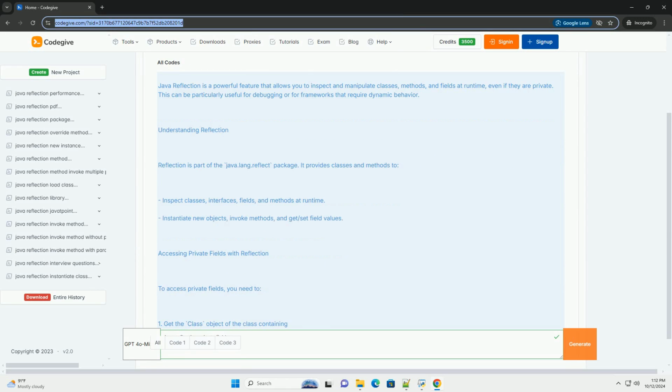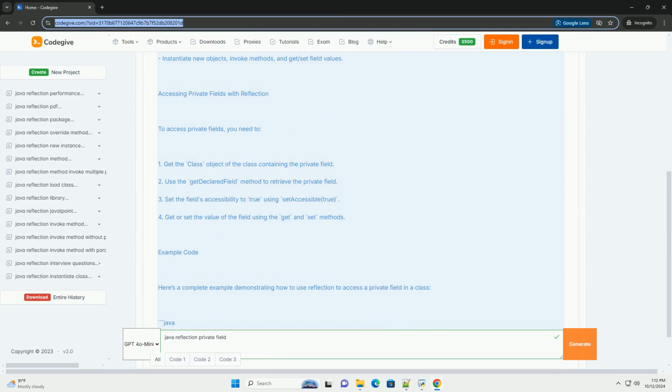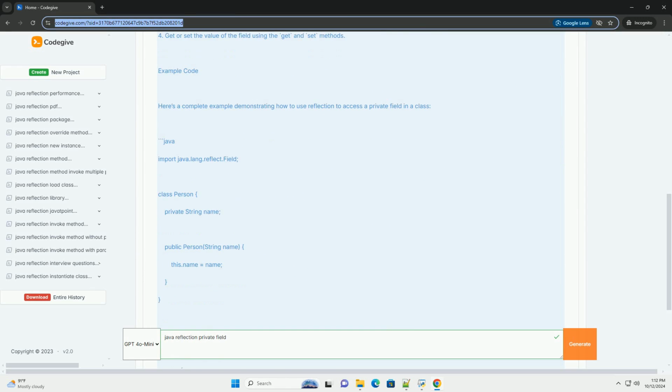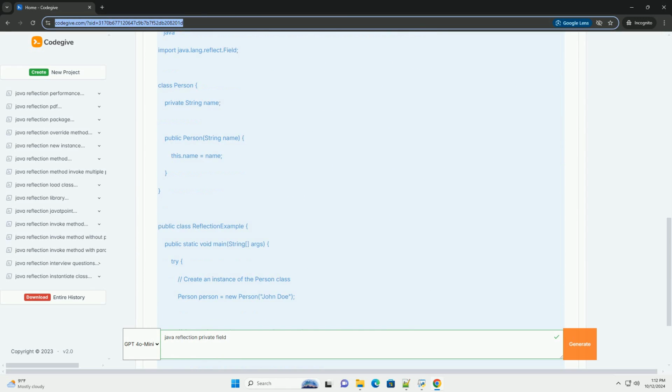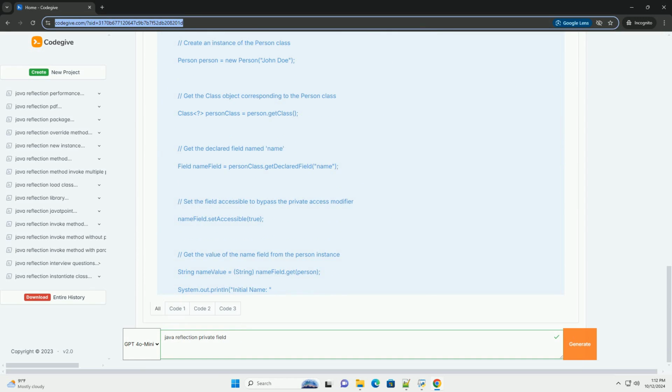Java reflection is a powerful feature that allows you to inspect and manipulate classes, methods, and fields at runtime, even if they are private. This can be particularly useful for debugging or for frameworks that require dynamic behavior.